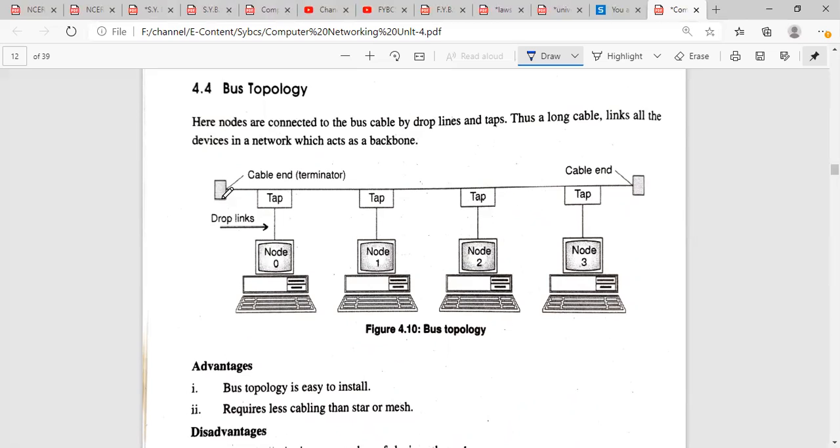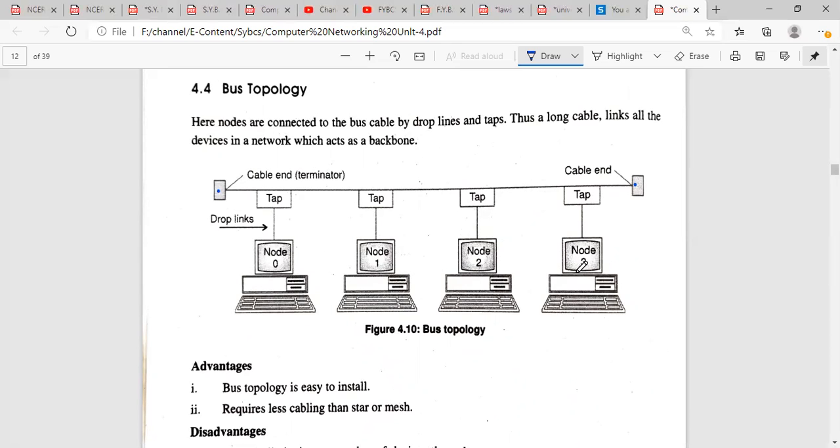As we can see in the diagram, this is the cable end, this is the terminator. The cable starts from here and ends here. So these are the extreme ends of the cable. Cable is a transmission medium again. This is connected to node 1, node 2, node 3, node 4.